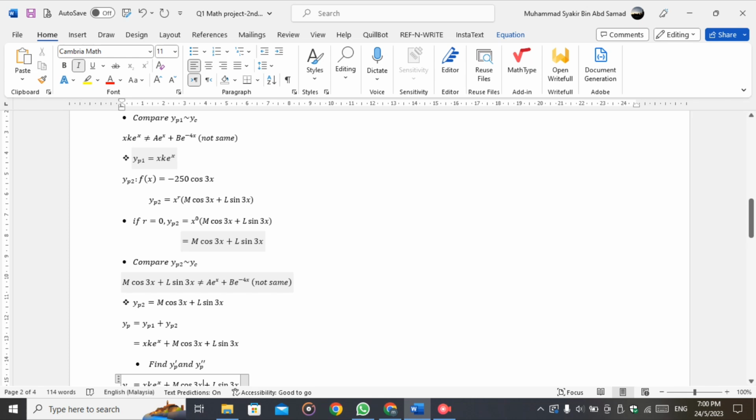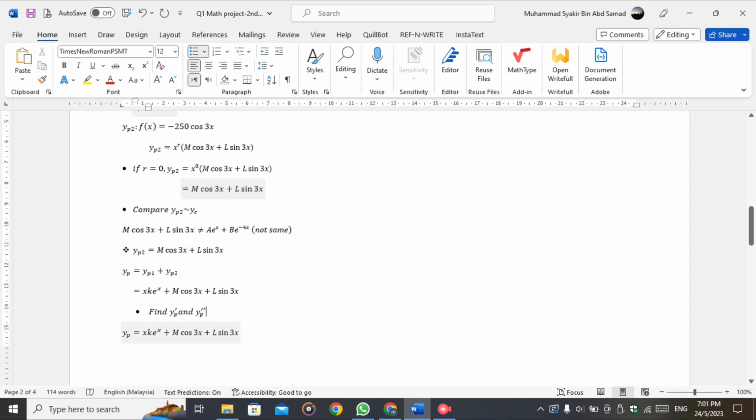We compare yp2 with yc, and it's not the same, so we can proceed with yp2 = m cos 3x + l sin 3x. And then we combine it back, and we get yp = x k e^x + m cos 3x + l sin 3x.